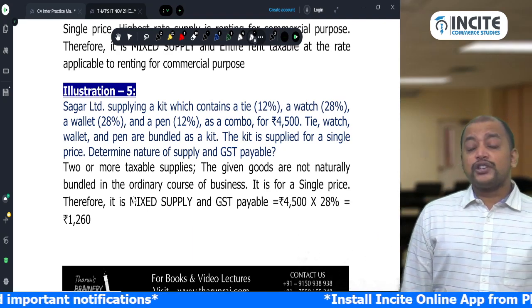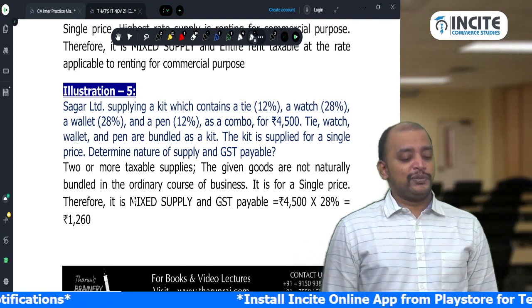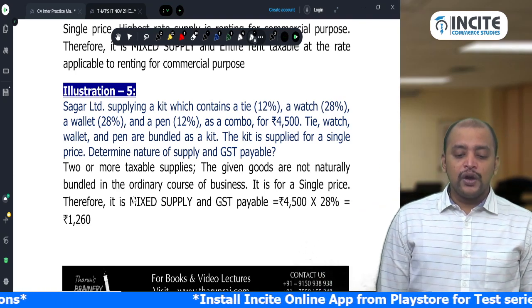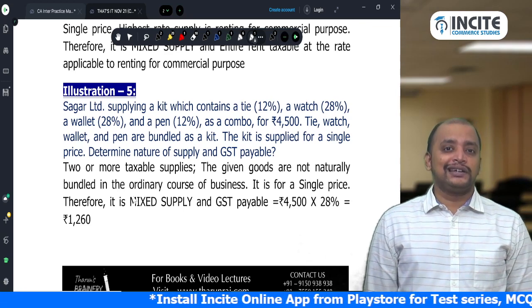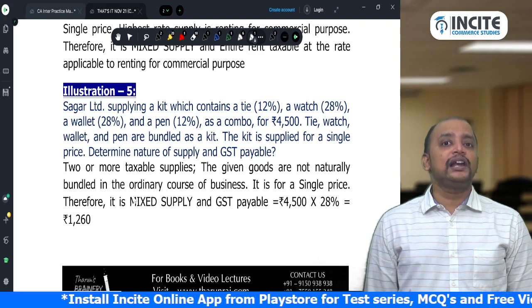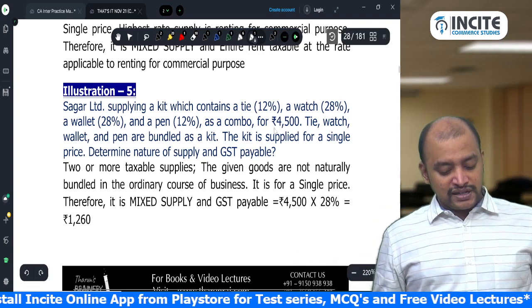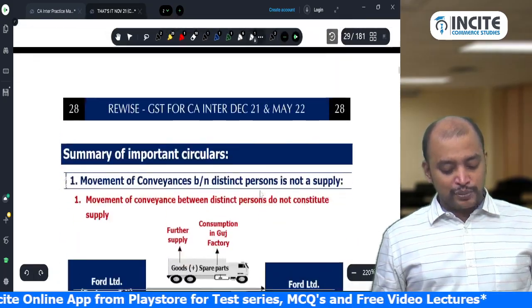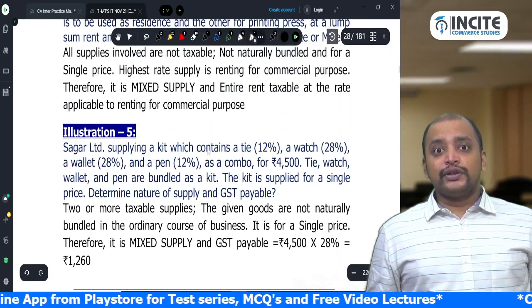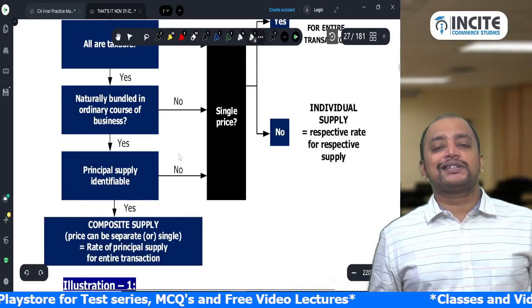Is it naturally bundled or not naturally bundled? All are taxable. Naturally or not naturally bundled? Not naturally bundled, because one can be sold without the other. Is it for a single price or separate price? Single price. Mixed supply, we will take the highest rate. So 28% on 4,500 rupees. Okay. So this is how you need to apply the concept of composite supply and mixed supply.